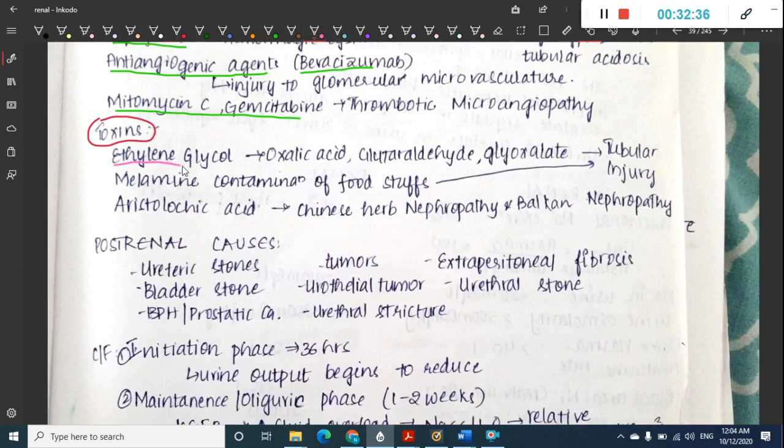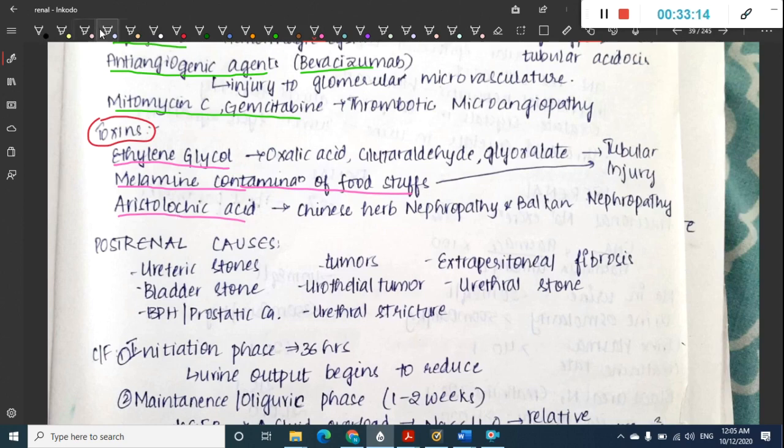Ethylene glycol can be in the form of oxalic acid, glutaraldehyde or glyoxylate. All these will cause tubular injury. Then melamine contamination of foodstuffs is also associated with tubular injury. There is aristolochic acid. Aristolochic acid is taken from Chinese herbs and it causes Chinese herb nephropathy, also called Balkan nephropathy. So all these are the renal causes of